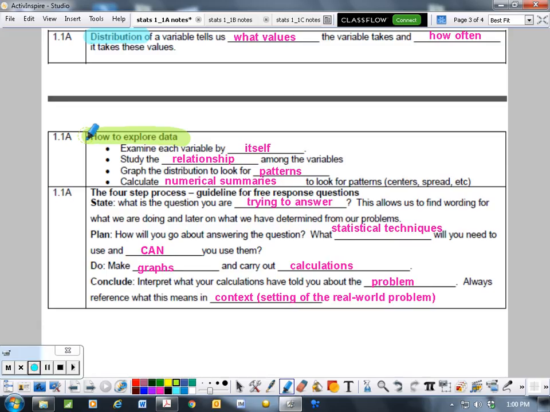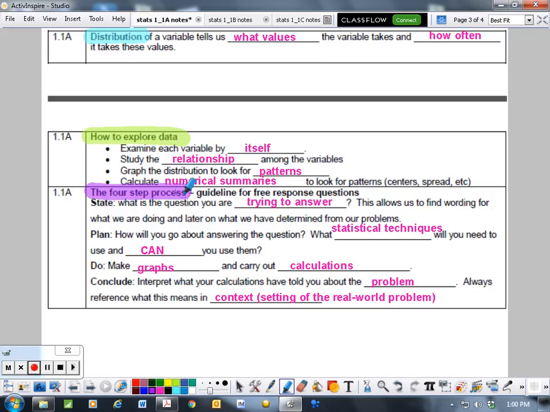We're also going to look and see if something's an outlier. Is it way outside the pattern, or is it close enough to not really be an outlier? Now the last thing that we're going to come to is the 4-step process, which is really important. It's a guideline for free response questions.